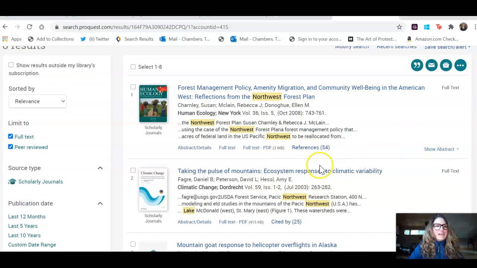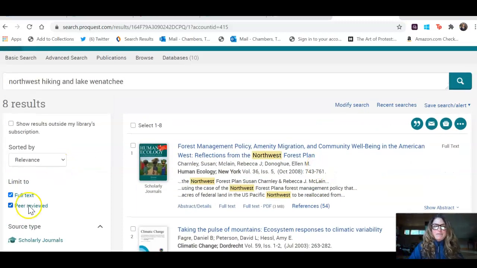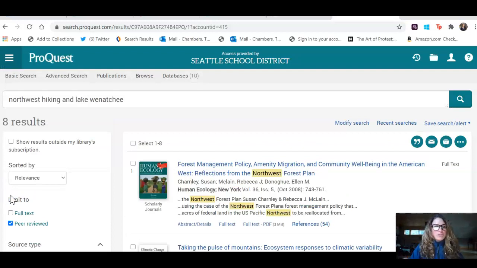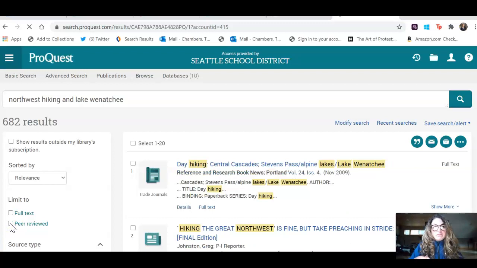So I'm going over here and I'm looking at full text. Maybe I don't need full text. Okay, so it went from 8 results to still 8. Okay, maybe I don't need it peer reviewed. Whoa! Now I have 682 results. Yikes, that's too much. Okay, so I'm not going to go through 682 things.